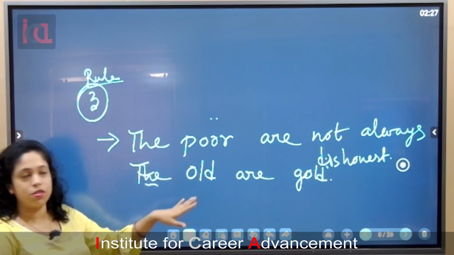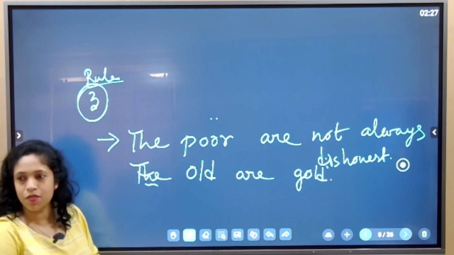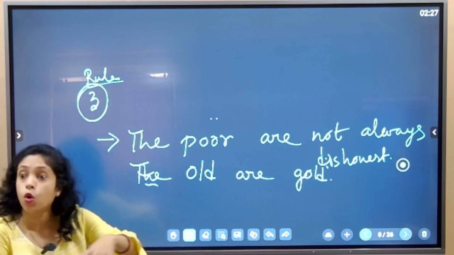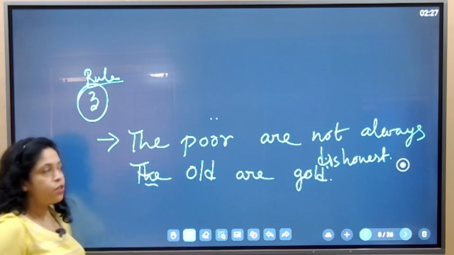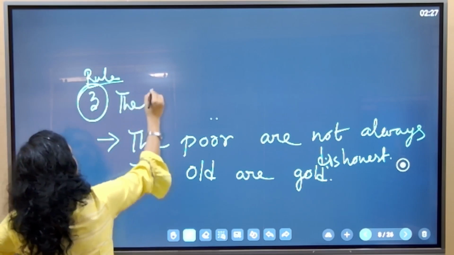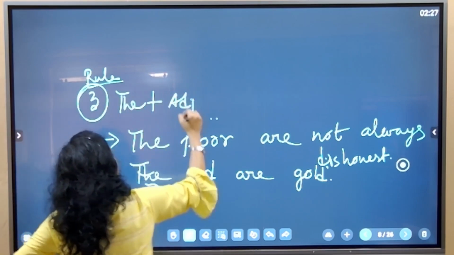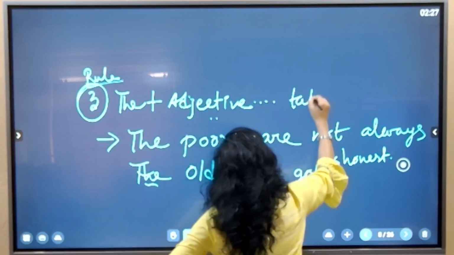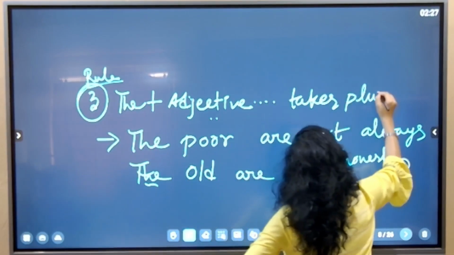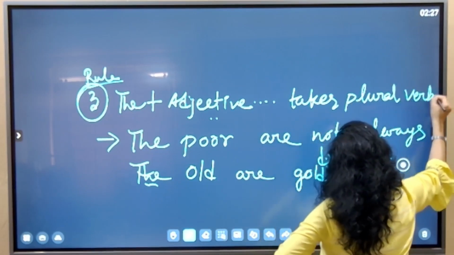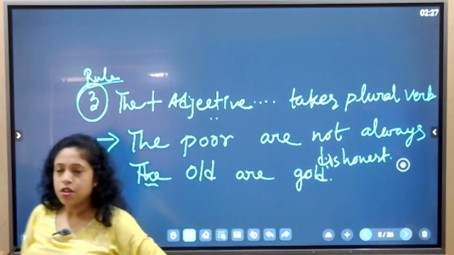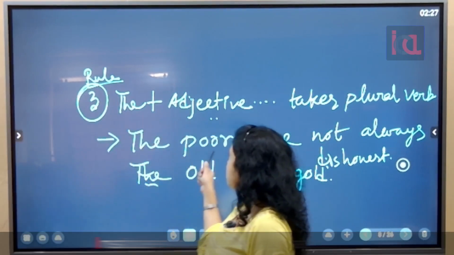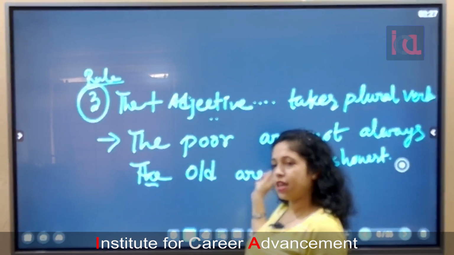The old are gold. Commonly we say old is gold, but whenever the is added with an adjective, it becomes a community, meaning the old people, the poor people. The adjective takes a plural verb. Understood? So now it has become a community: the poor people, the old people.